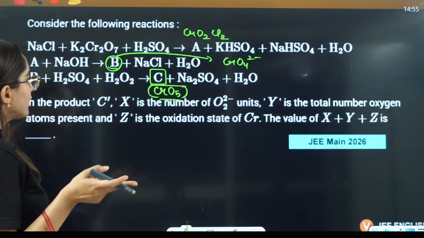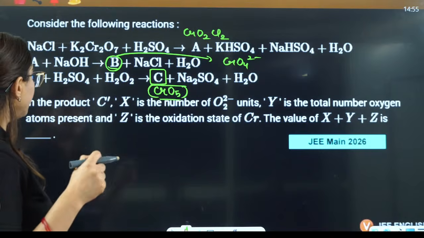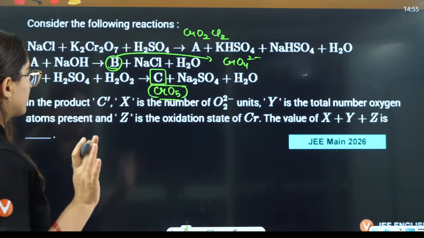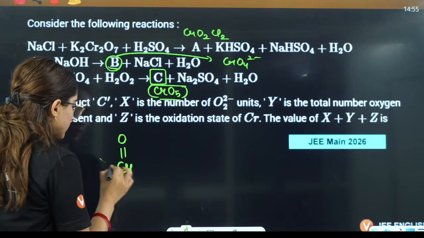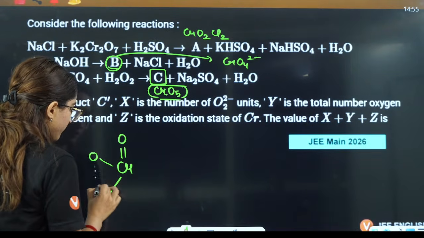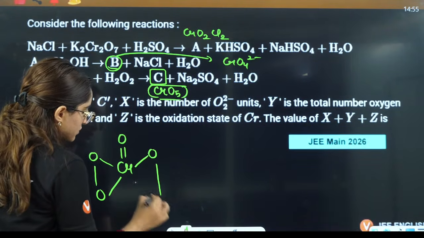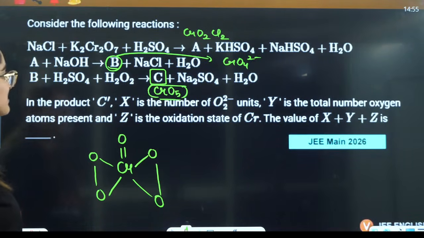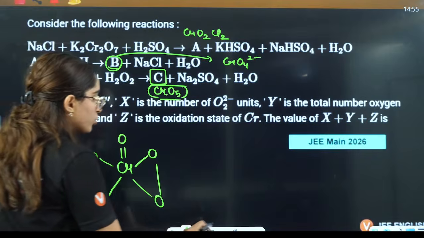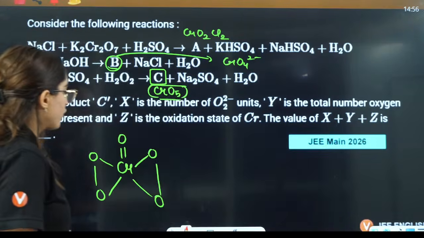Y is the total number of oxygen atoms present and Z is the oxidation state. See, it has this kind of structure. Then X is the number of O2 2 negative units that you have.